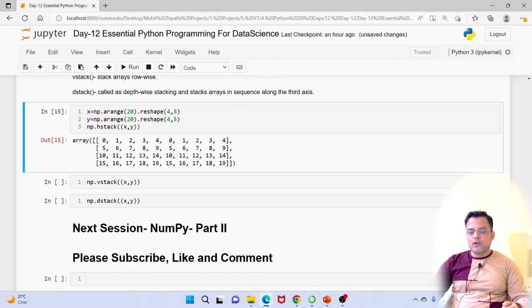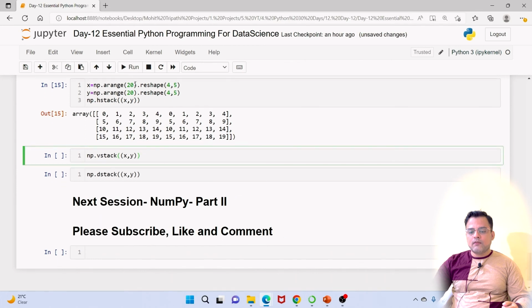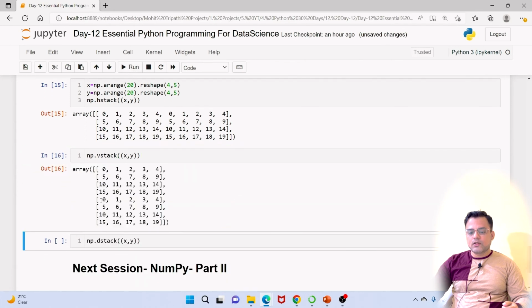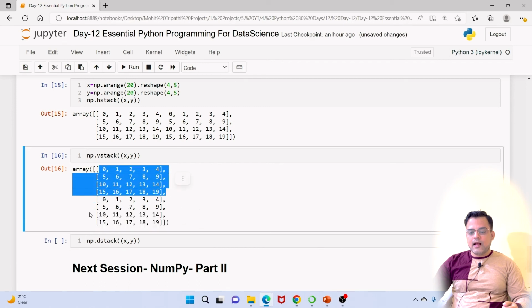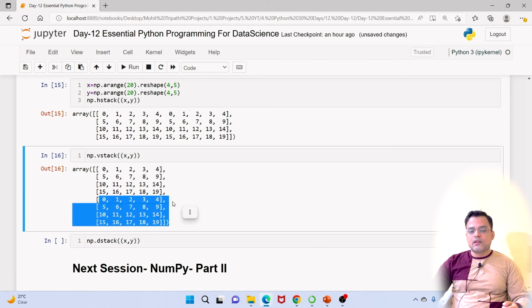If you want to do row-level stacking, you have to do vstack. This is the first array and this is your second array. So this is vertical stacking. When we are going for concatenation of values, based on the requirement we go for vstack or hstack.